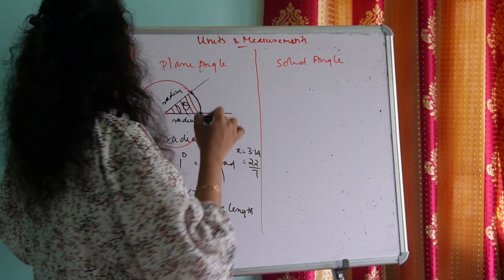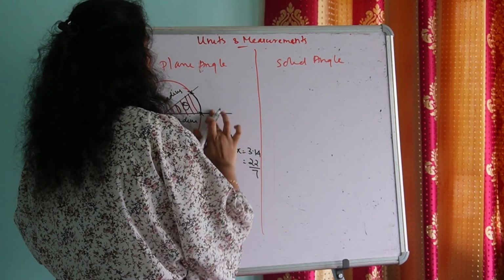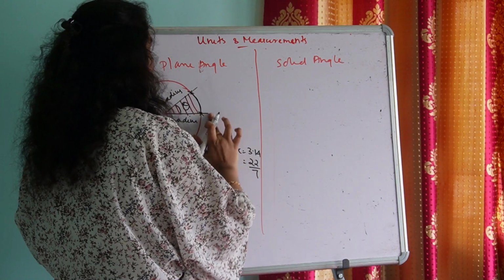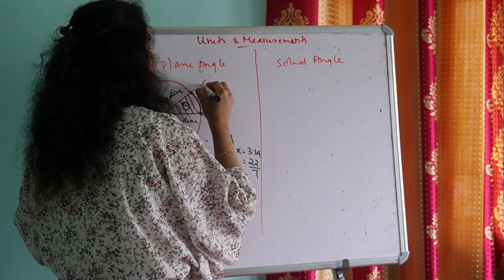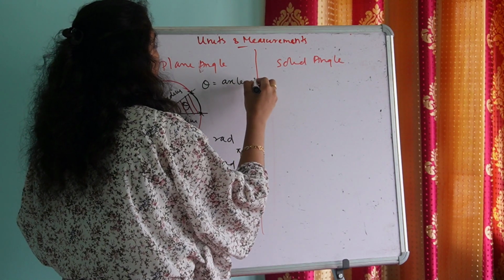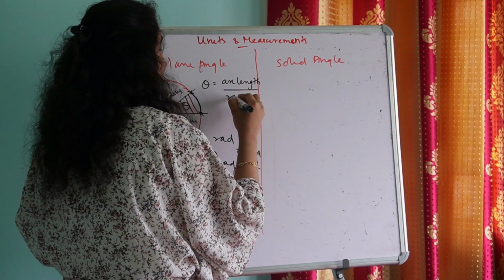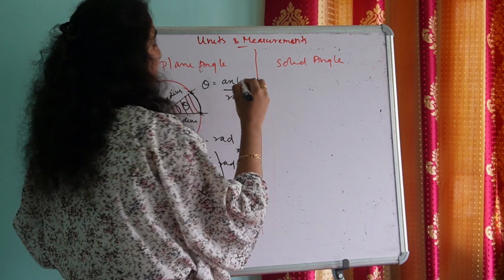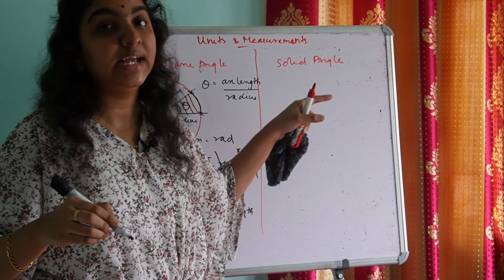And we have an equation connecting this angular measurement, arc length and radius: theta is equal to arc length divided by radius.